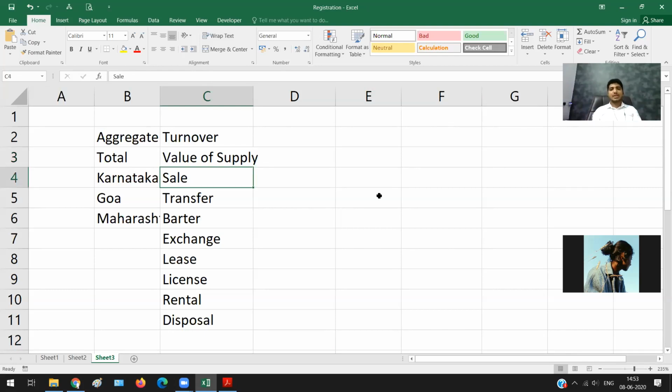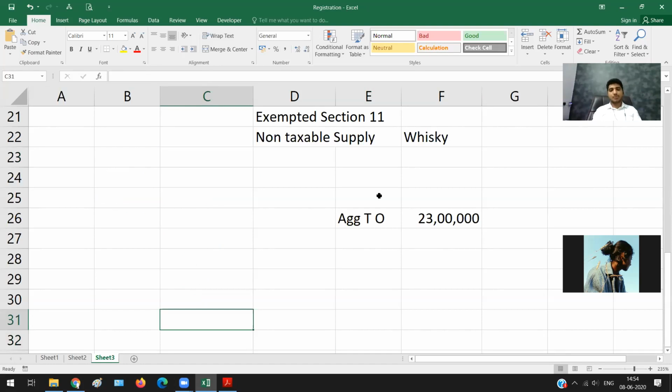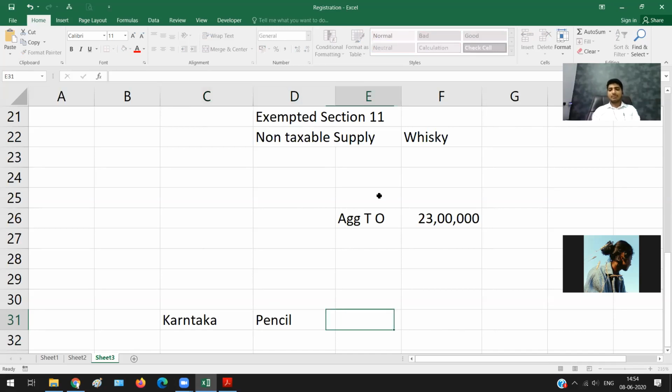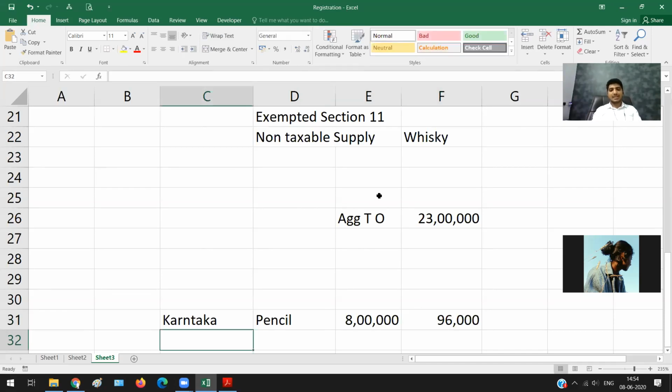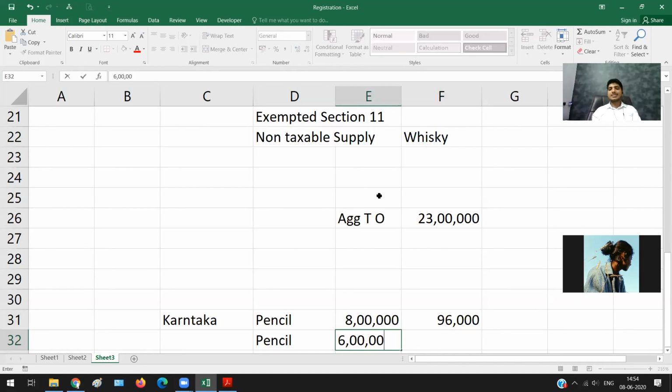If in the question they ask you, there is a dealer from Karnataka selling pencil, and the value of the pencil is 8 lakh rupees, on which he is collecting GST of, let us say, 96,000 rupees. He is also selling pencil which is exempt, let us say 6 lakh rupees, on which he is not collecting any GST. Now what is his aggregate turnover?